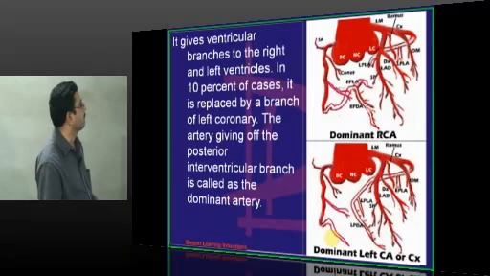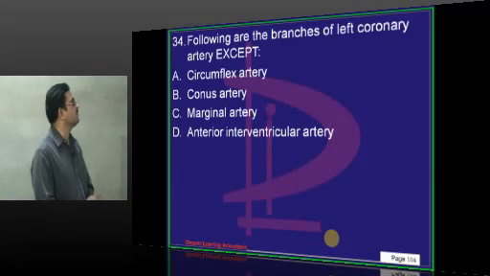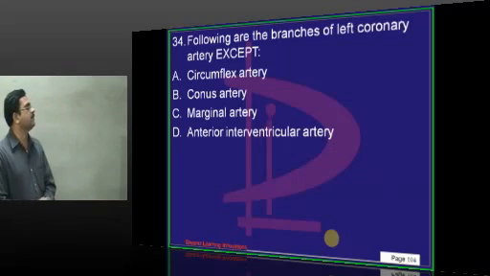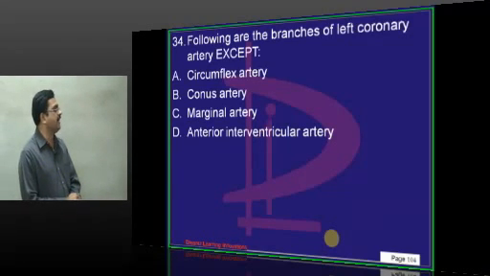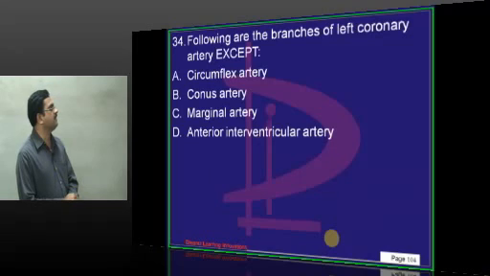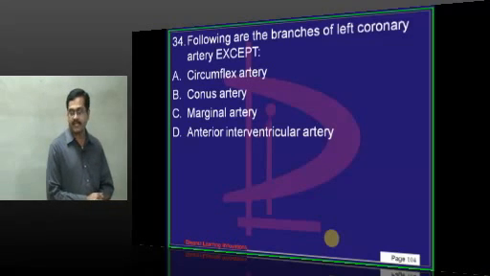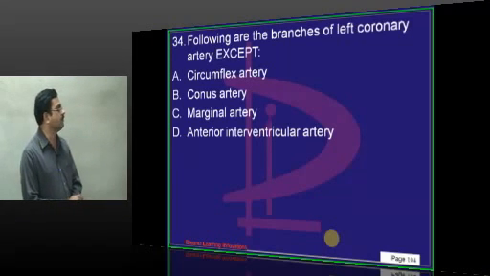Then the following are the branches of left coronary artery except. Left coronary artery terminates by dividing into circumflex branch and anterior interventricular branch. So then conus artery and marginal artery. Circumflex branch and anterior interventricular branch directly arise from it. Conus artery is a branch of anterior interventricular artery, which supplies the infundibulum.